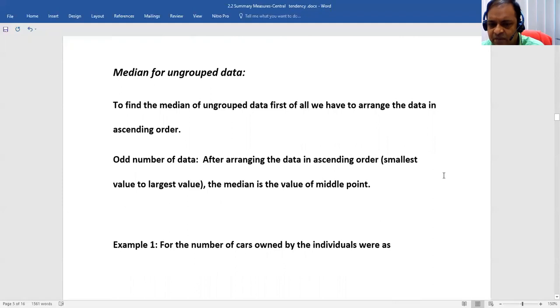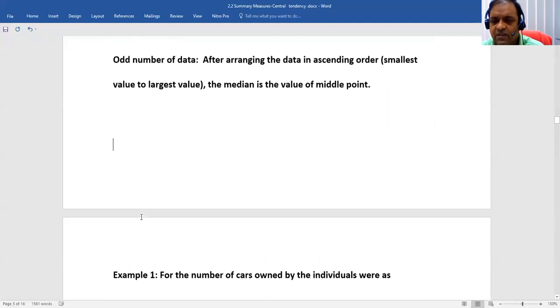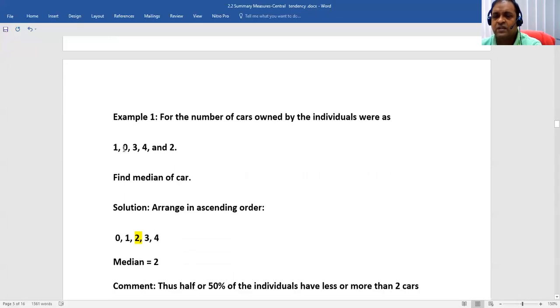Same thing, ungrouped data means there is no tabulation, no frequency, only the raw data we are collecting for the first time. So we can calculate the median for an odd number of data, like 5 or 7, or for an even number of data. Let us see both examples. This is the number of cards owned by individuals. Somebody has 1 card, somebody has no card, somebody 3 cards, somebody 4 cards, somebody 5 cards. How many individuals are there? There are 5 individuals, so an odd number of data.